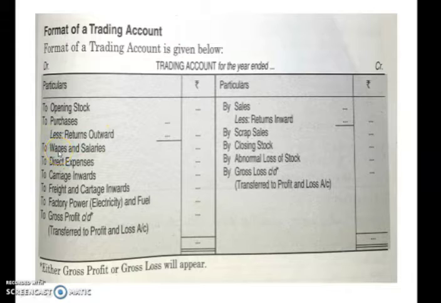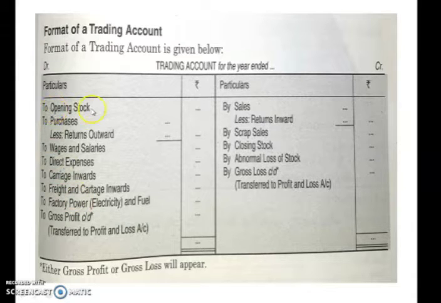Next items are wages and salaries, direct expenses, carriage inward, freight and cartage inwards, factory power, which is known as electricity and fuel. These are the direct expenses. So you have to remember that three items are normally posted on the debit side.